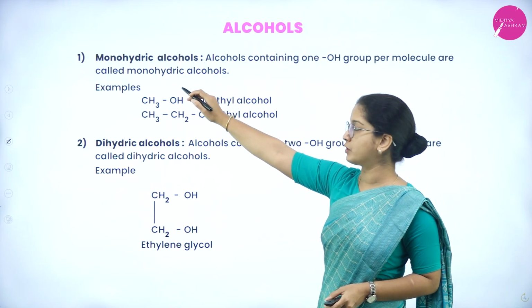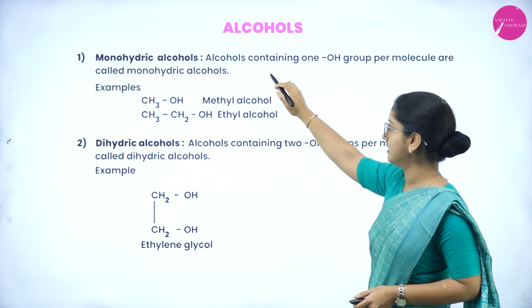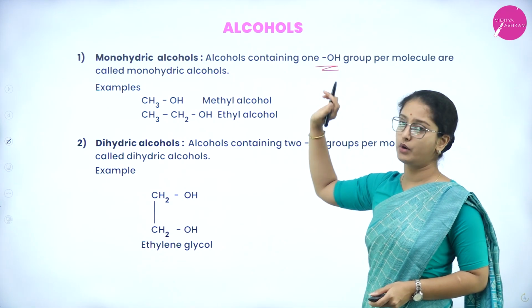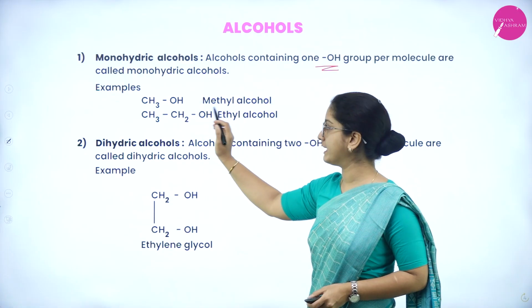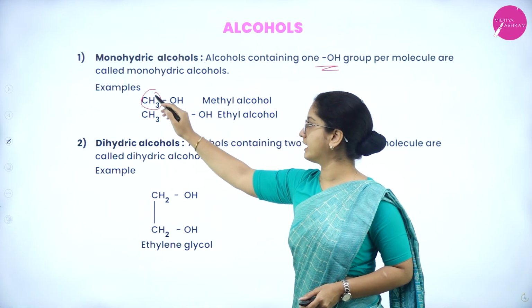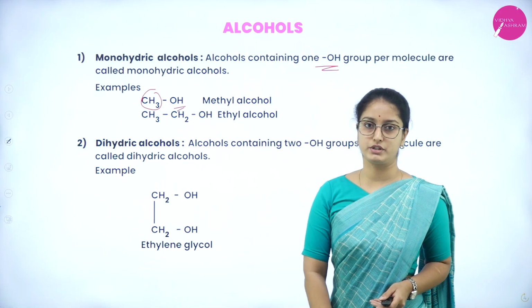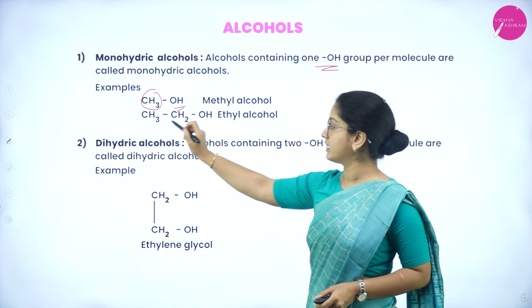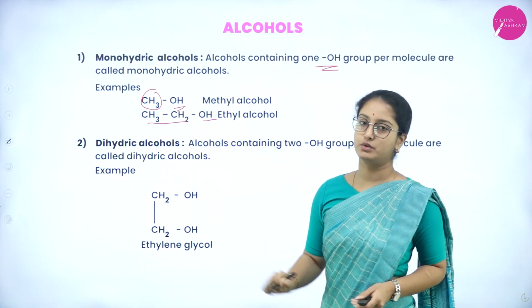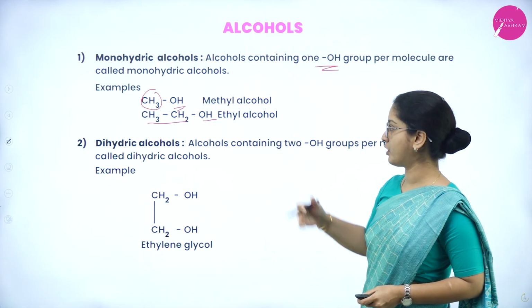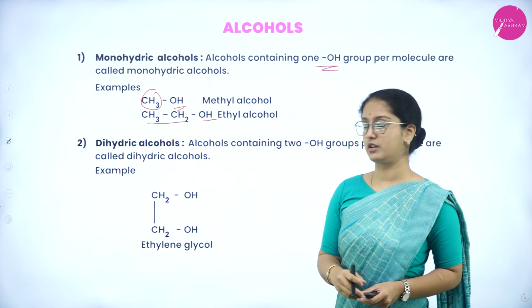So first is monohydric alcohols. Alcohols containing one OH group are called monohydric alcohols. Say for example, methyl alcohol. So one methyl and then one OH group. And in the second one, even though alkyl groups increase, only one OH group is present. So such type of compounds belong to monohydric alcohol.